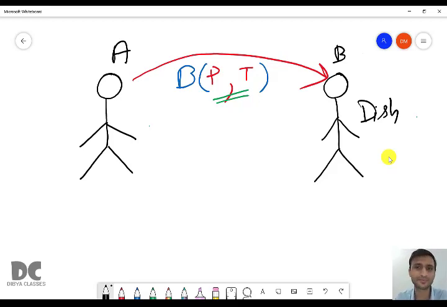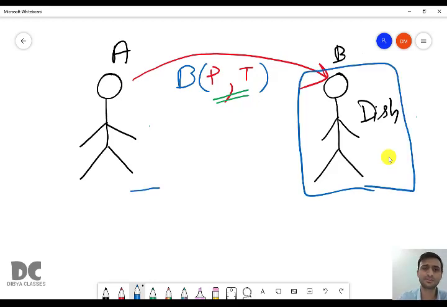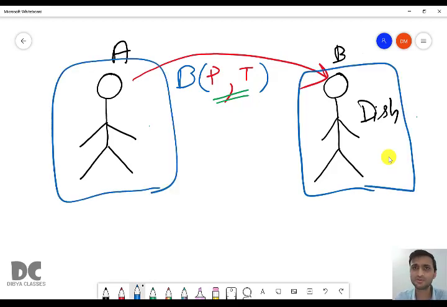Potato curry you can say. So when A goes to his kitchen, will he find potato curry? No, because B made that potato curry in his kitchen, not in A's kitchen. B has a different house. A has a different house. They live in different houses.